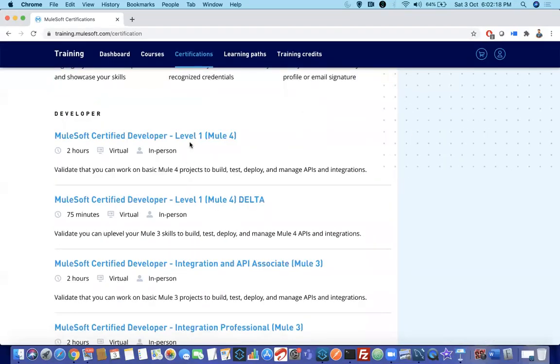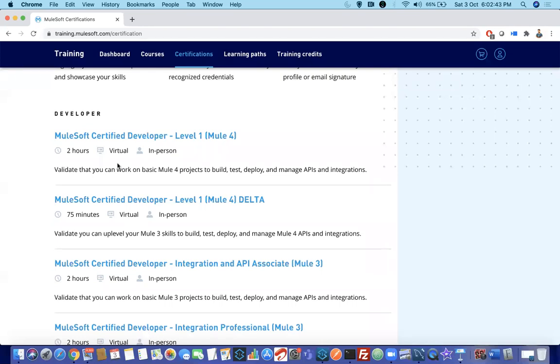There are two certifications. Most people get confused. MuleSoft Certified Developer Level 1 Mule 4, and MuleSoft Certified Developer Level 1 Mule 4 Delta. This Delta certification is for the folks who have already completed Mule 3 certification. People from a Mule 3 background already have exposure to Mule 3 and got certified in Mule 3. It is for them.